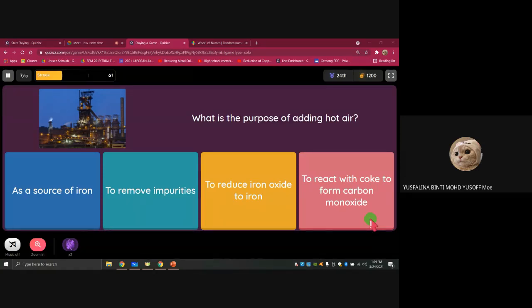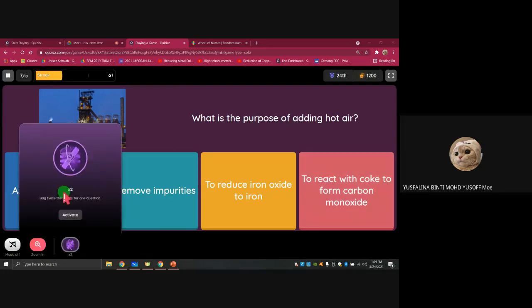So the hot air will burn the what? A, as a source of iron. Source of iron is actually iron oxide, right? Or coke. Okay, so this is your answer.